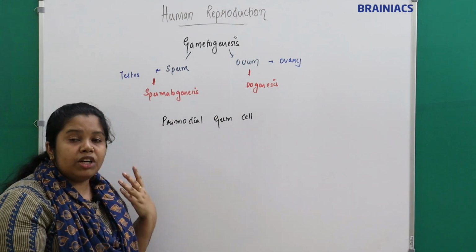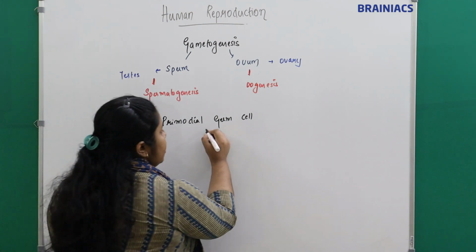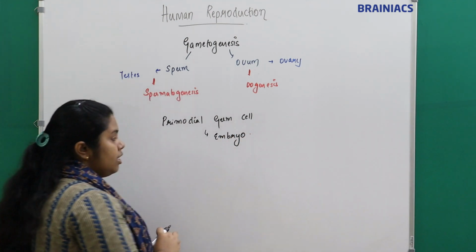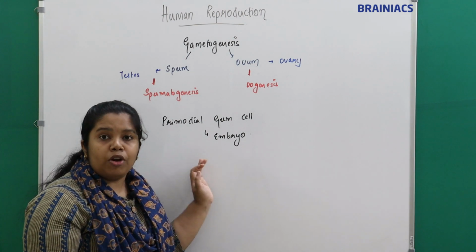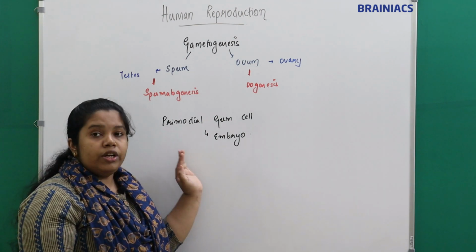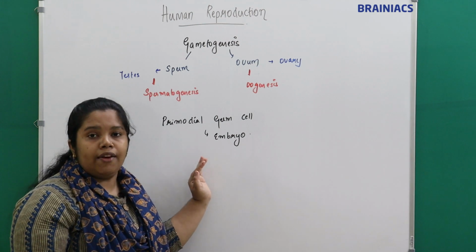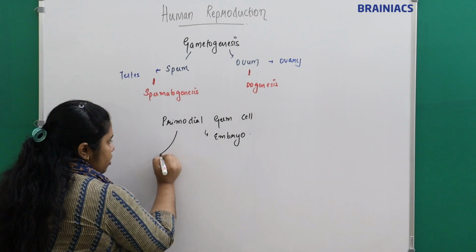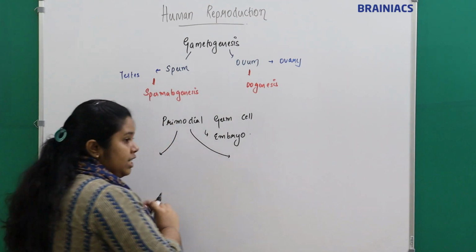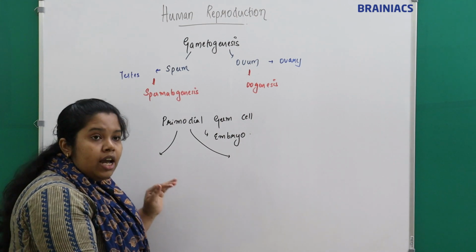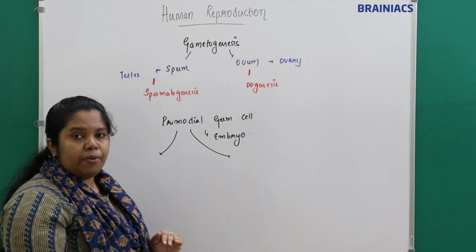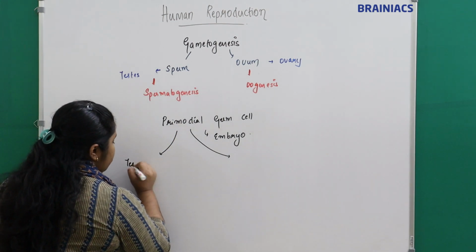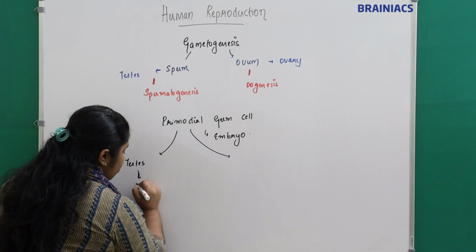Where can we see the primordial germ cell? We can see it in the embryo; the primordial germ cells are present at the embryonic development stage. What happens to this primordial germ cell? It will migrate to the respective gonads. If the baby is a male baby, the primordial germ cell will migrate to the testis and give rise to sperms.